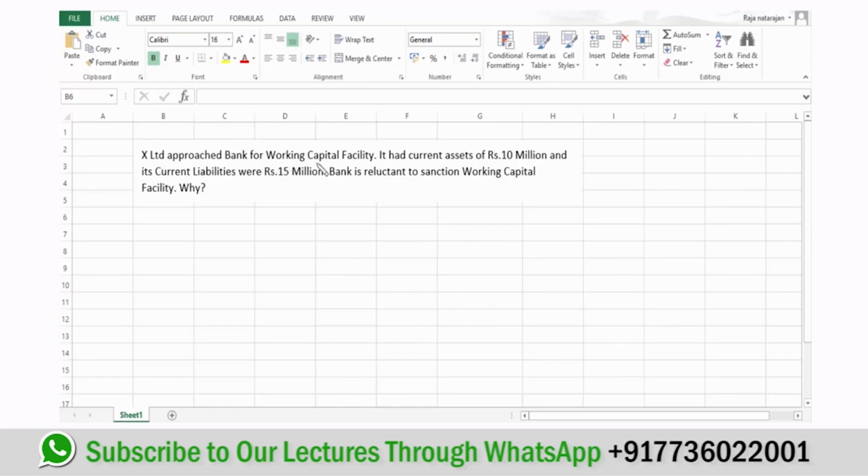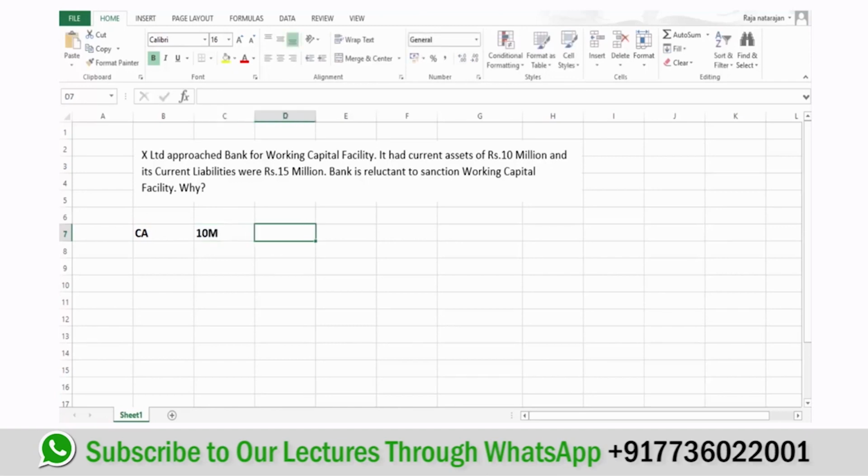Limited approached the bank for a working capital facility. It had current assets of rupees 10 million and current liabilities of 15 million. The bank is reluctant to sanction the working capital facility. Why? Let's understand. They have current assets. How much is it? 10 million, right?